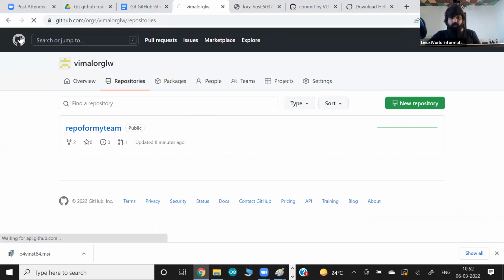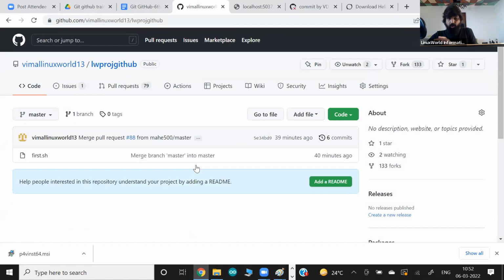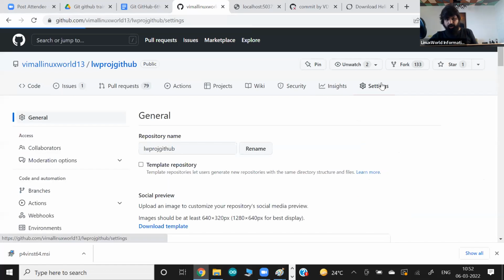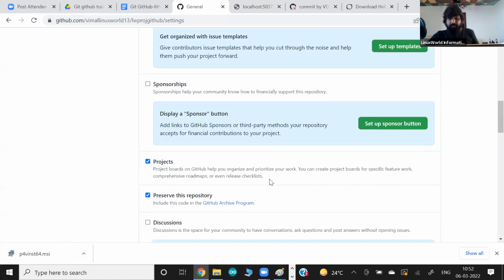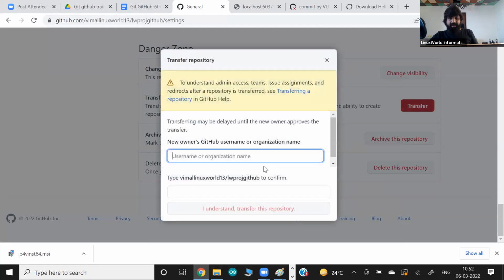But what I'm going to do, I have my other repository already in my account, right? I want to send this repository to my organization. I want my organization to manage this, right? So for this, go to this respective repository that you have in your personal account, not in the organization. And go down. There's an option called transfer. Okay, and give your organization name.